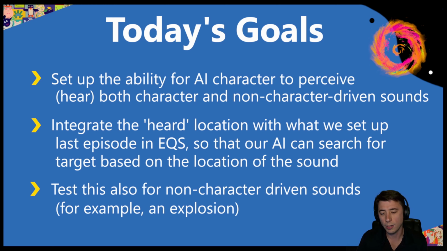And there's really 2 parts to this AI perception hearing, because we need to be able to differentiate between what are character-driven sounds that our AI perceives versus sounds that are ambiguous or it knows to be non-character-driven sounds. So an obvious example of this that we've already covered in this series is we have fireball explosions. So our AI needs to be able to know, okay, that's an explosion. It's not happening directly next to whatever caused it. That's a separate cause than something that's directly caused by a character.